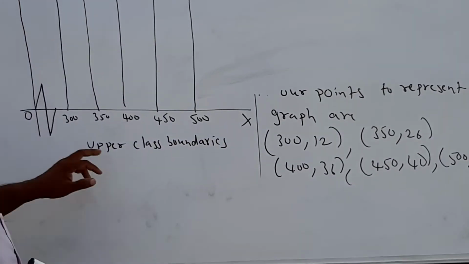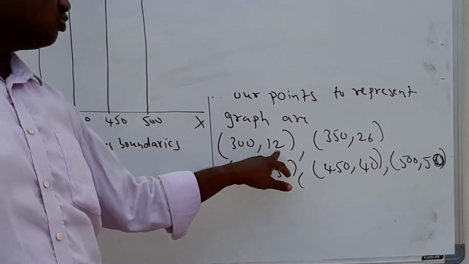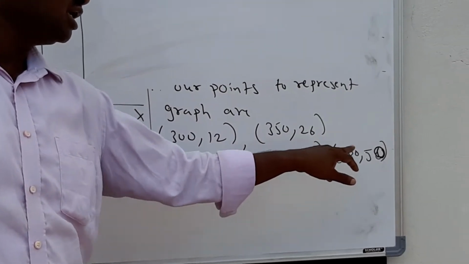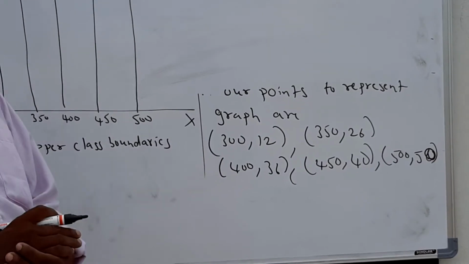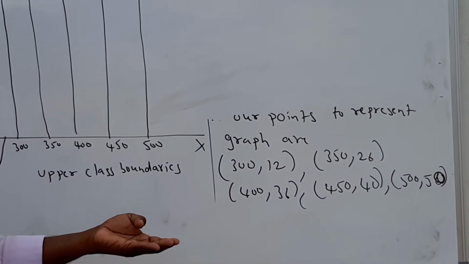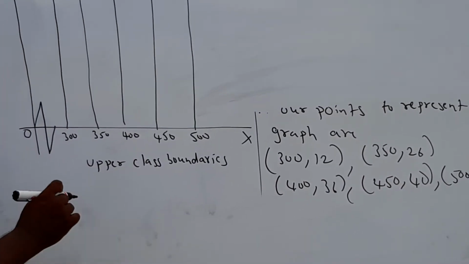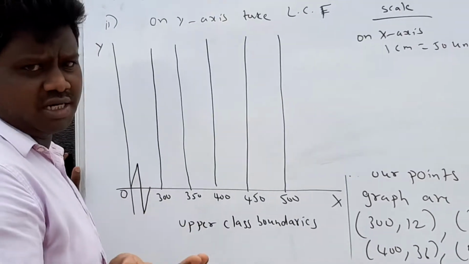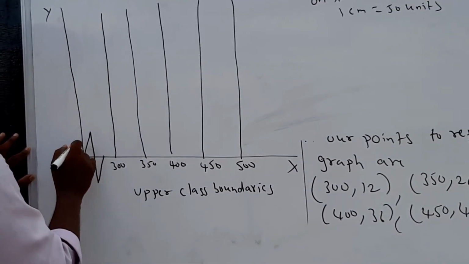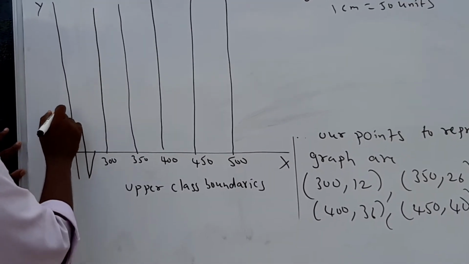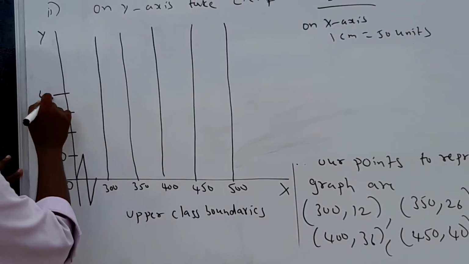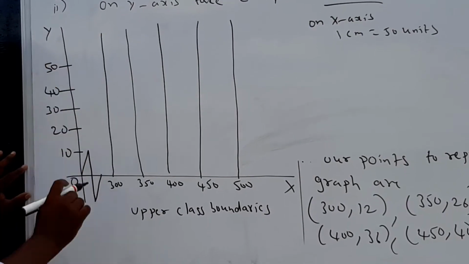Already I told you, on the y-axis we have cumulative frequency. What are the cumulative frequencies here? 12, 26, 36, 40, 50. That means it is better to take 10. On the y-axis, 1 centimeter is equal to 10 units. Generally you have to take 5 or 10. So for easy purposes I am telling you that. This is the first centimeter 10, next 20, 30, 40, 50.